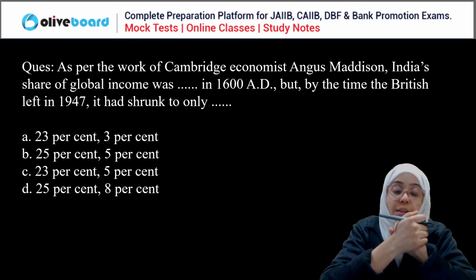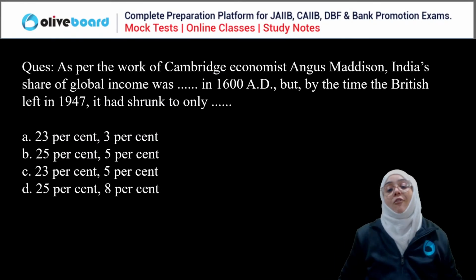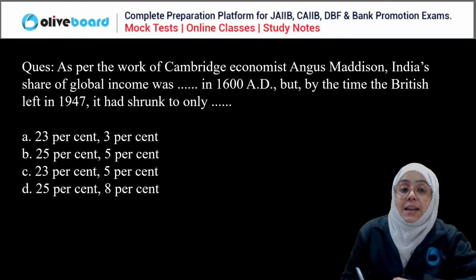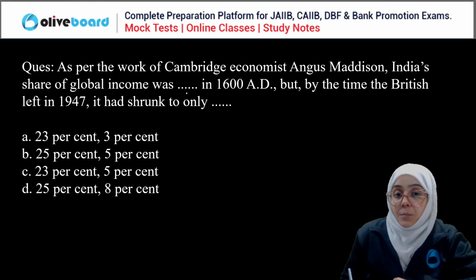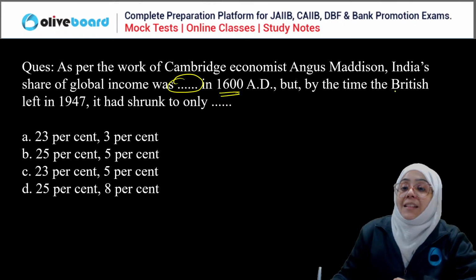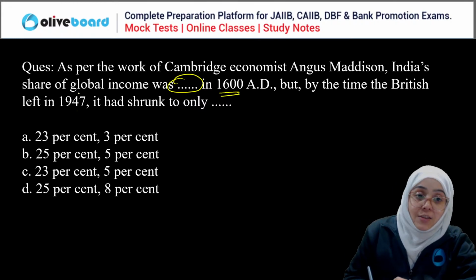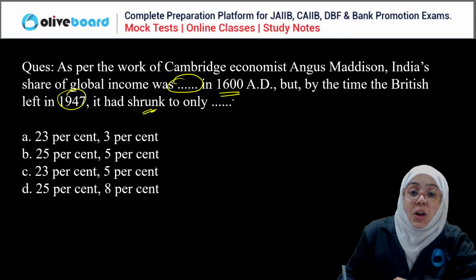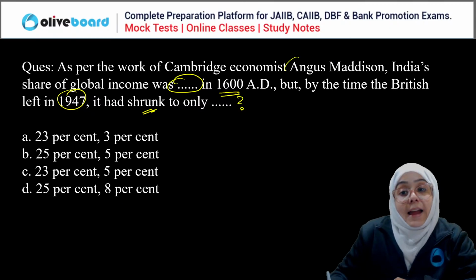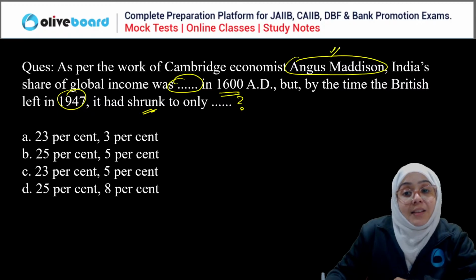Next, as per the work of Cambridge economist Angus Maddison, India's share of the global income was dash in 1600 AD, but by the time the Britishers left in 1947, it had shrunk to only dash percent. You know the Angus Maddison database, it is important.